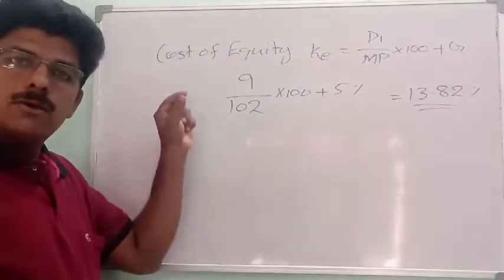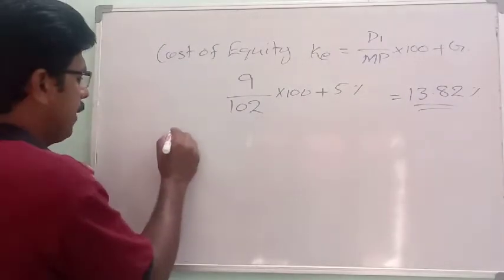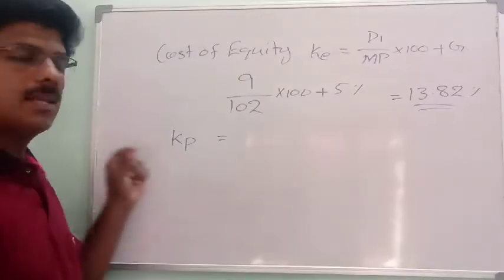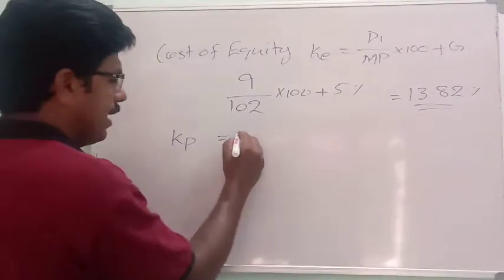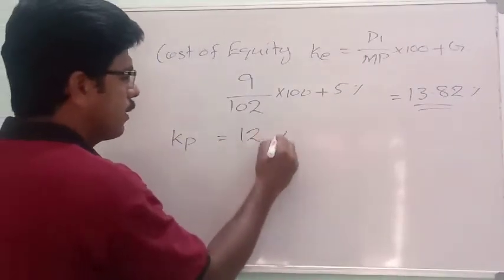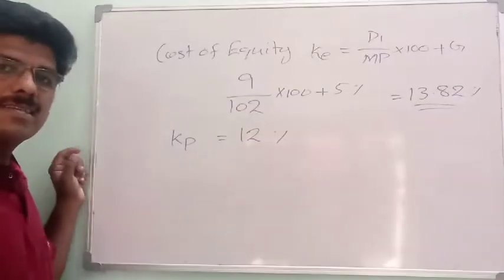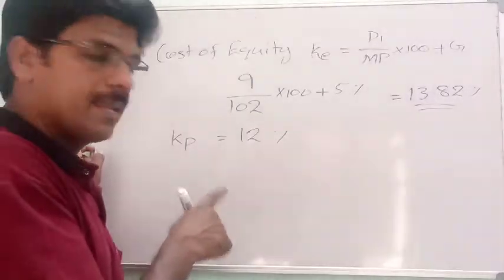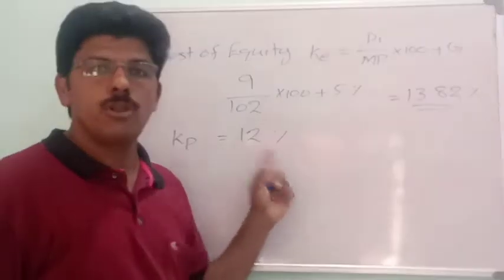Then cost of preference capital KP. Cost of preference capital, it is directly given in your question as 12%. Okay, there is no need to calculate separately cost of preference capital because it is directly given. KP is equal to 12%.